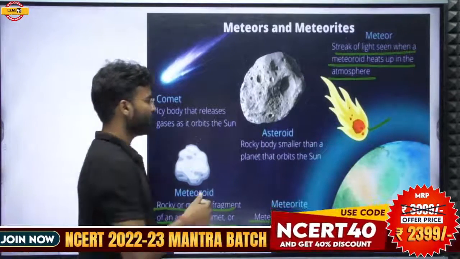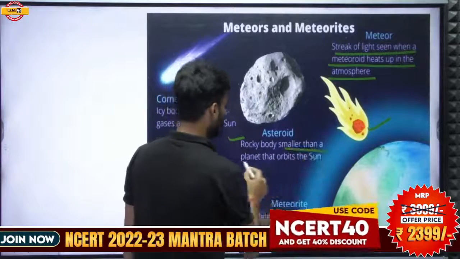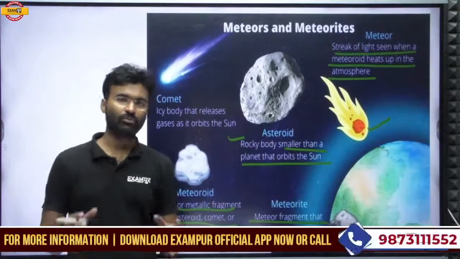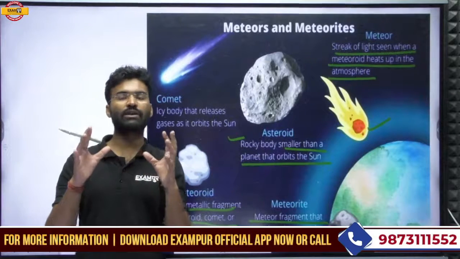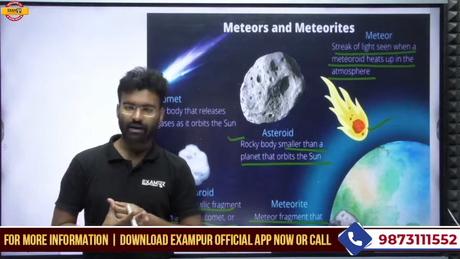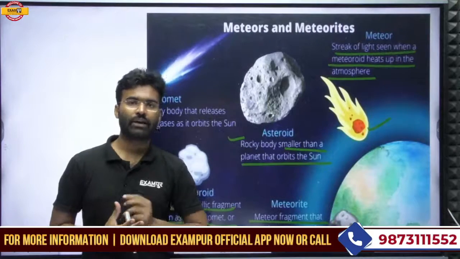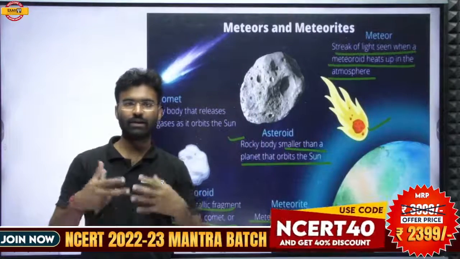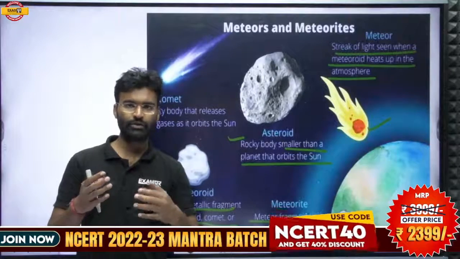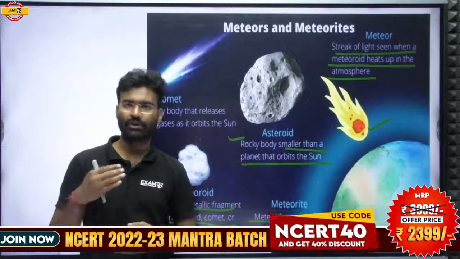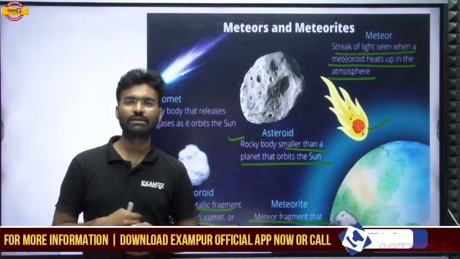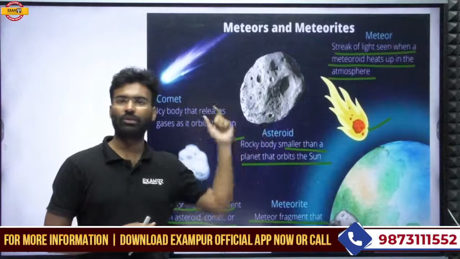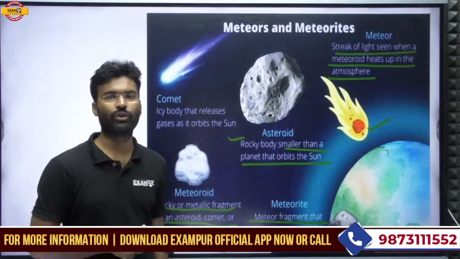Asteroid, what is the asteroid? A rocky body smaller than a planet that orbits the sun. Asteroids are rocky bodies, but they are not as large as a planet. They are lower in size than the planets, and this rocky structure is revolving around the sun. Suppose this is the asteroid.